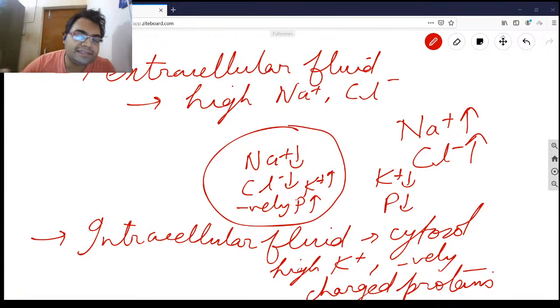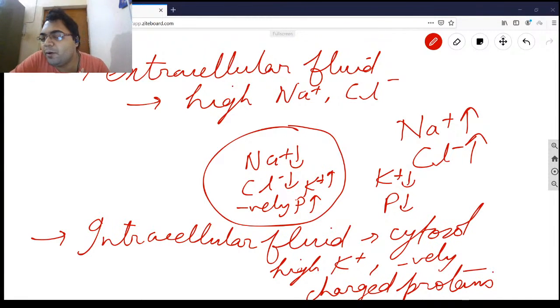Then coming to the next point: cells are very selectively permeable. We are all aware of this fact. Suppose the plasma membrane were freely permeable. Then diffusion would keep continuing until all the ions were evenly distributed across the membrane, and a state of equilibrium existed. But even distribution does not occur because cells have a selectively permeable membrane. That's why resting membrane potential is not zero: a selectively permeable membrane is present.